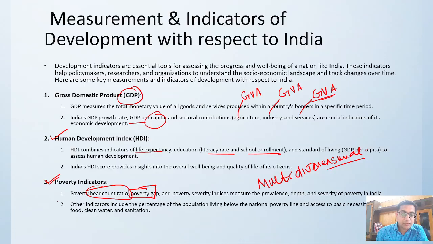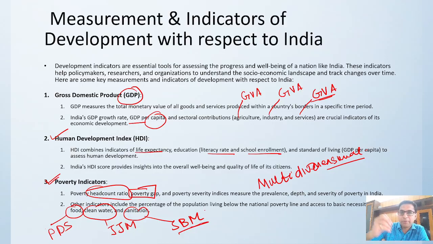What is the situation of food in your country? Here we have the free food scheme from the public distribution system, PDS, and we are providing tap water under the Jal Jeevan Mission, and sanitation under the Swachh Bharat Mission, correct?